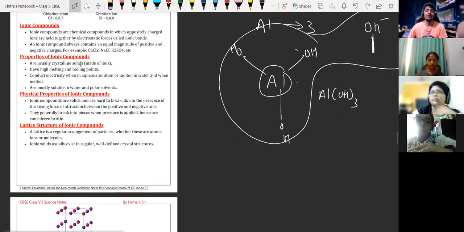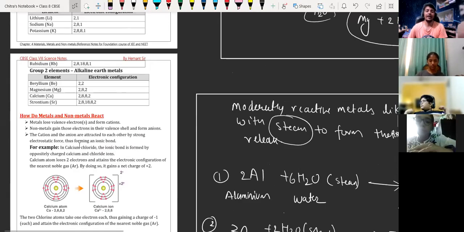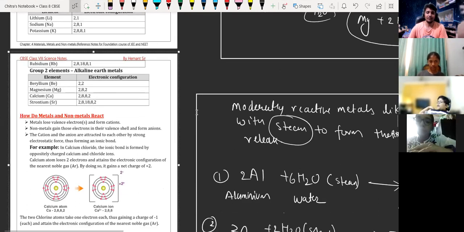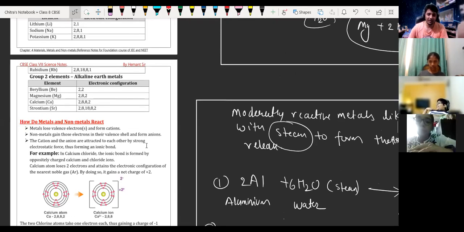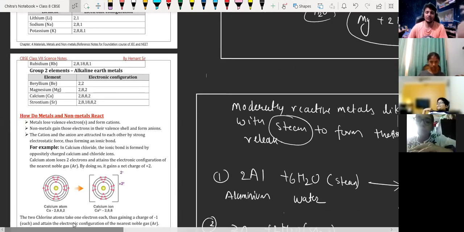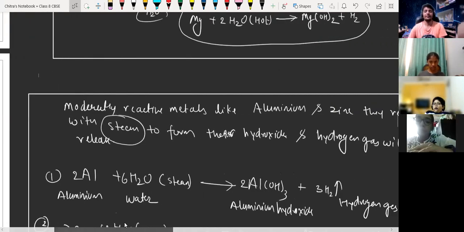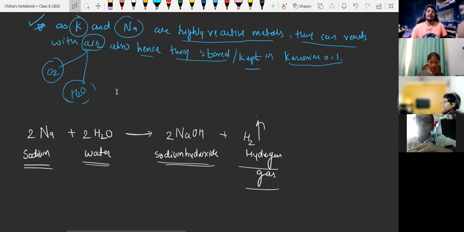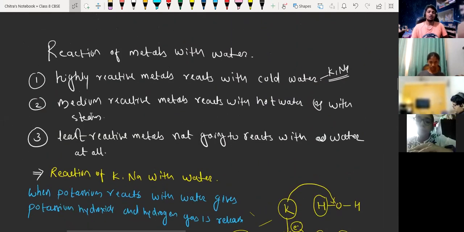So here we have understood how metals react with water. Highly reactive metals react with cold water, but medium reactive metals react with hot water or hot steam. But the least reactive metals are not going to react with water at all, so we do not have to write a reaction for that. So we have covered that, and this part is done today.